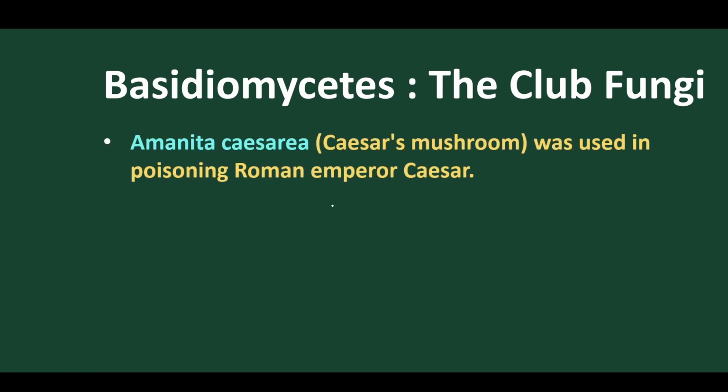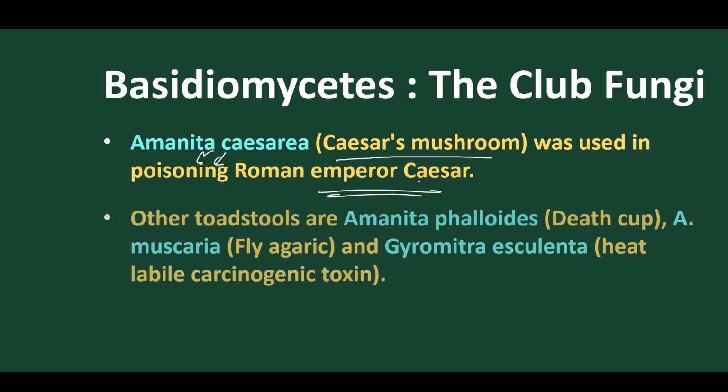Amanita caesaria. Caesar, as we have read in Julius Caesar: "Oh Brutus, don't kill me." In Julius Caesar, Caesar was murdered by a poisonous mushroom called Amanita caesarea. Got it?